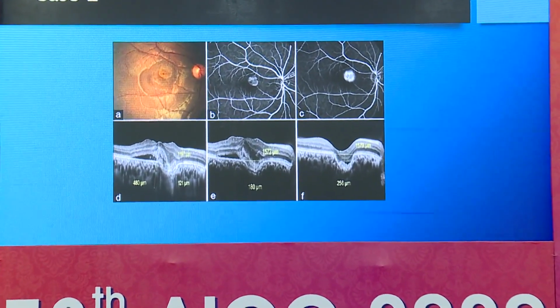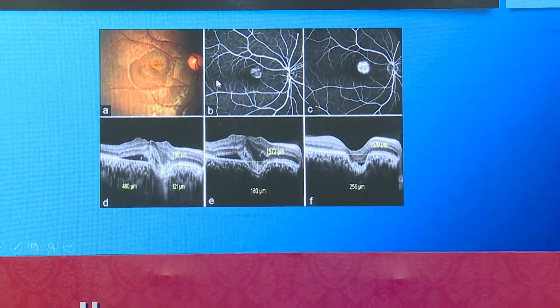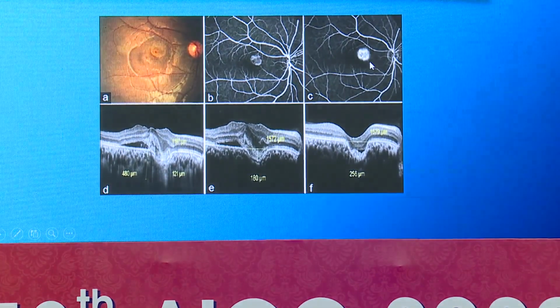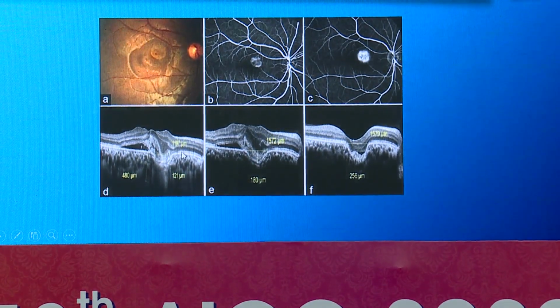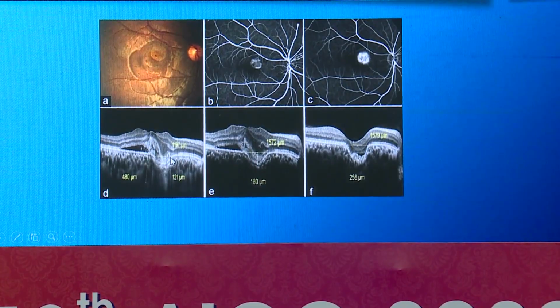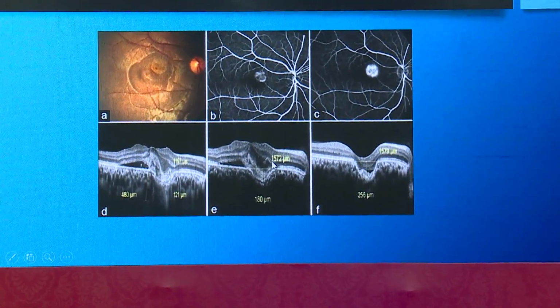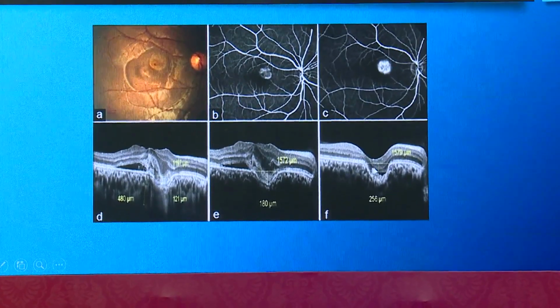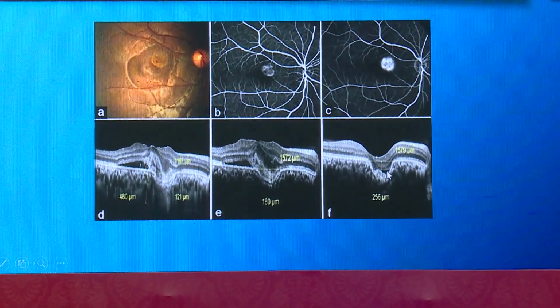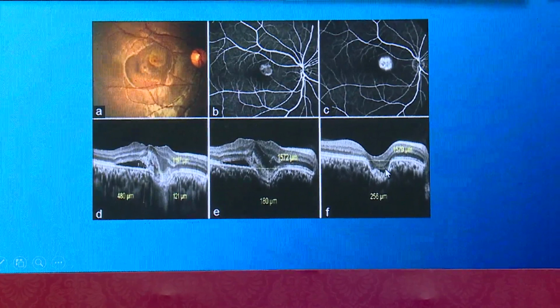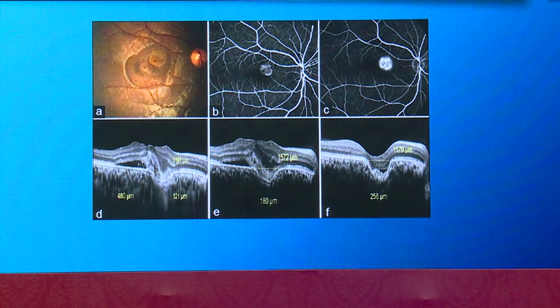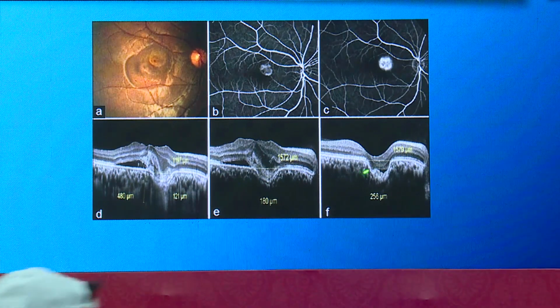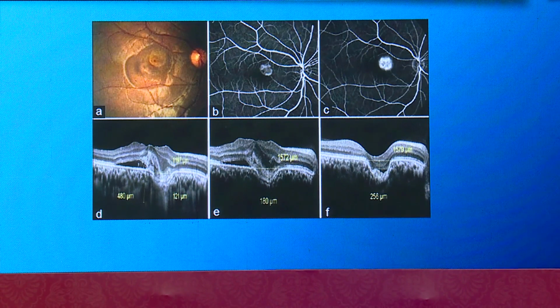Now coming to another case, this is another classic lacy pattern in the early phase with a fuzzy margin in the angiogram. Here also you can see this focal choroidal excavation with subretinal fluid. This is before treatment, and after treatment the fluid has gone. The important thing is you can see some fluid-like area at the bottom of this focal choroidal excavation. This is not SRF, this is called non-conforming focal choroidal excavation. So this should not be mistaken for fluid and treated unnecessarily. So this is a dry macula with a non-conforming type of focal choroidal excavation.